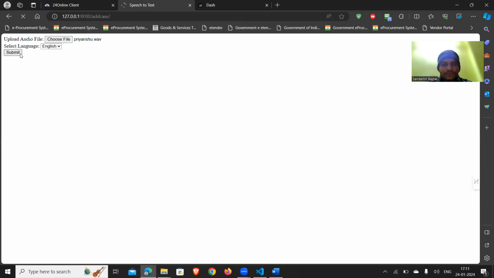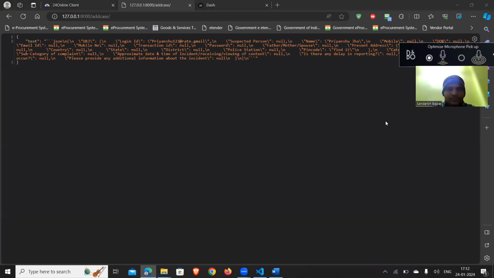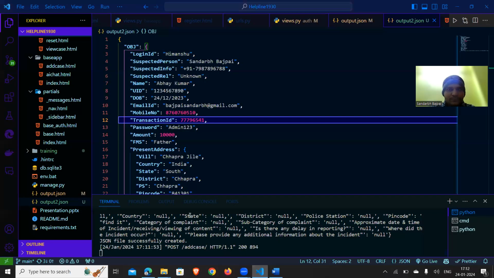In the backend, this audio got transcribed into the local language, then into English, and from that, our AI model captures the main information required for filling the FIR on behalf of the user. Our model has captured the following information, which is now visible on your screen. We can move to the backend also.